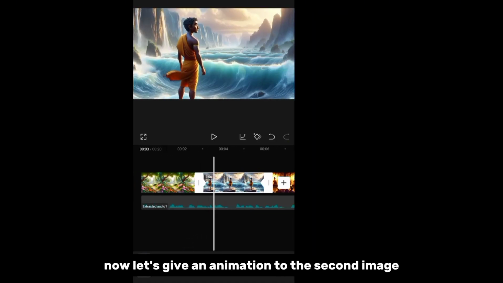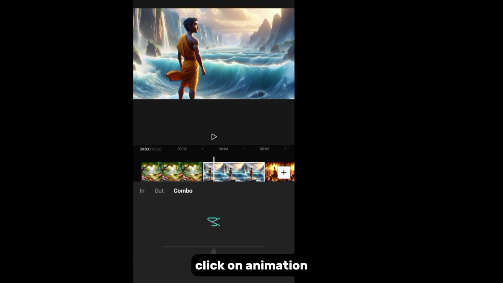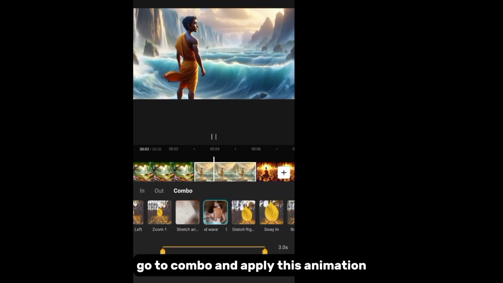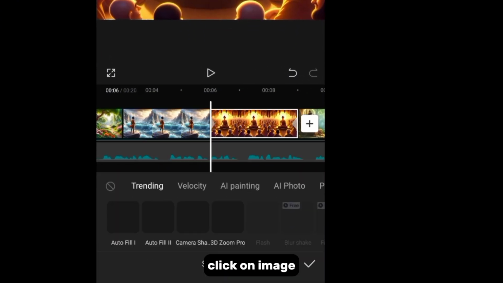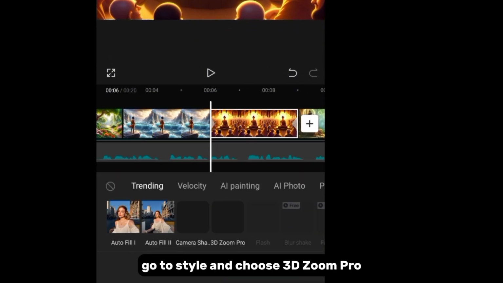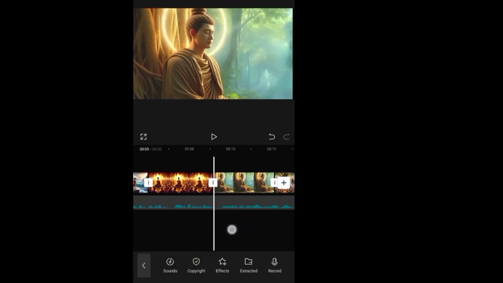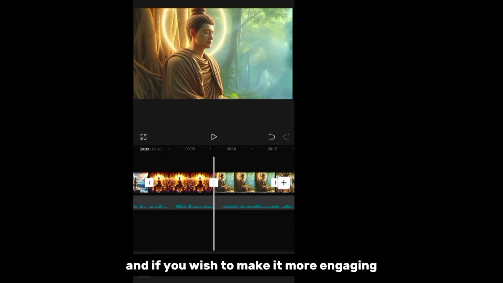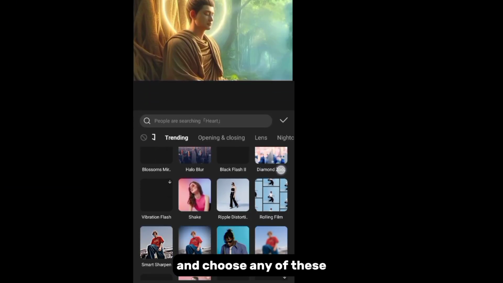Now let's give an animation to the second image. Click on image. Click on animation, go to combo and apply this animation. And we can even apply a style. Click on image. Go to style and choose 3D Zoom Pro. Looks cool, right? And if you wish to make it more engaging, don't forget to add effects. Go to trending effects and choose any of these.